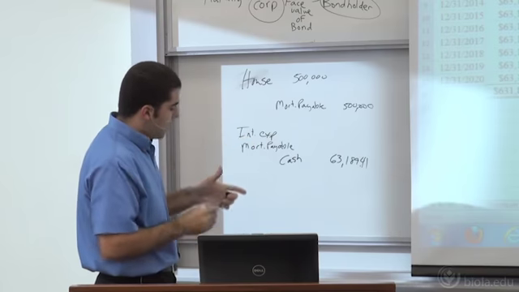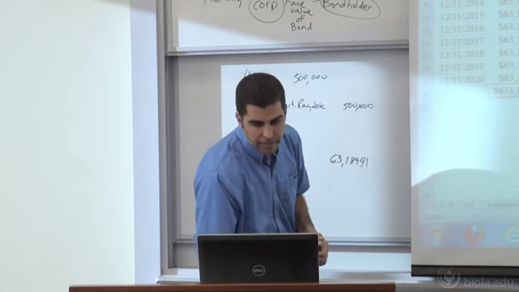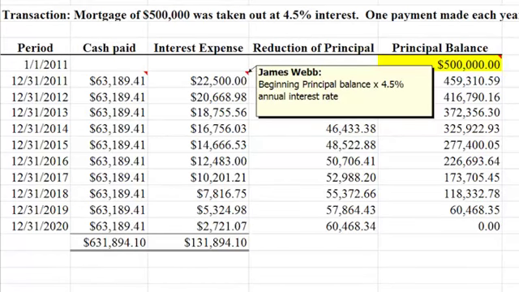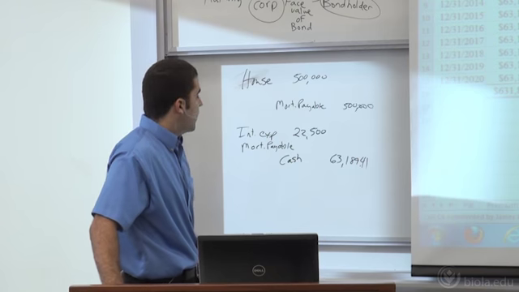In determining my interest expense, I'm going to take my 500,000, which I got on my schedule here. That's the amount borrowed, the amount that's outstanding for the full first year. I'm going to multiply that by the rate for my mortgage, times 0.045. If I do that, I get 22,500. That's a lot of interest for a year, right? So out of this 63,189, the very first $22,500 is going to be interest expense.